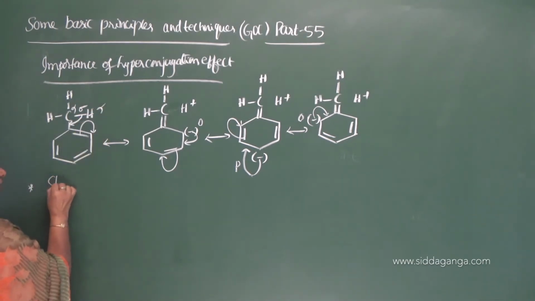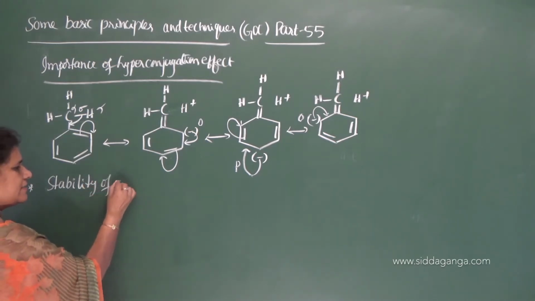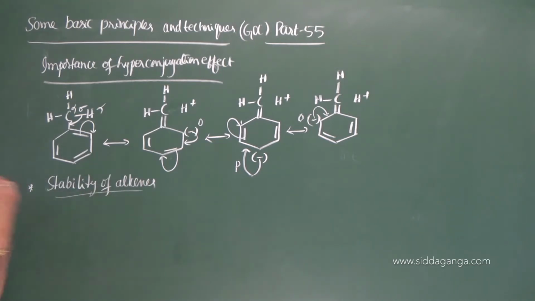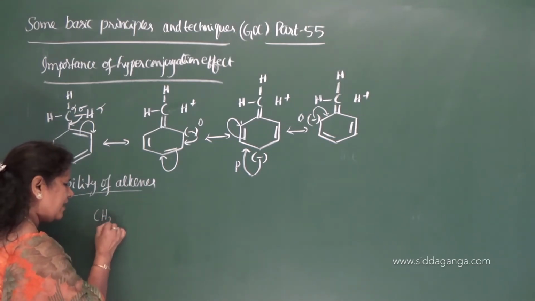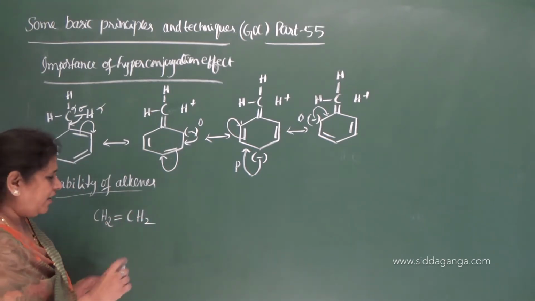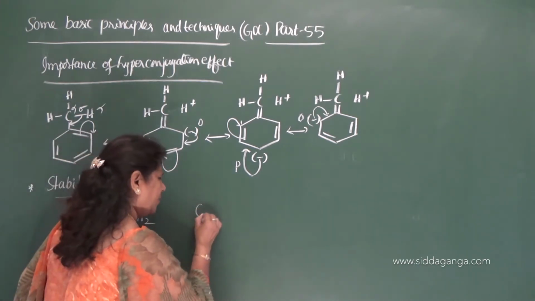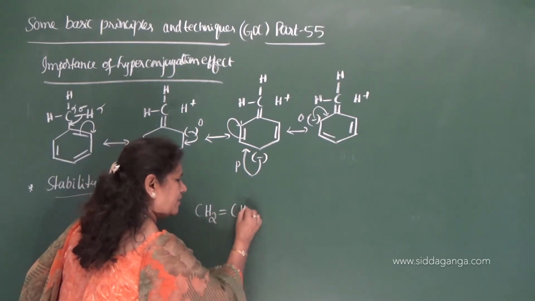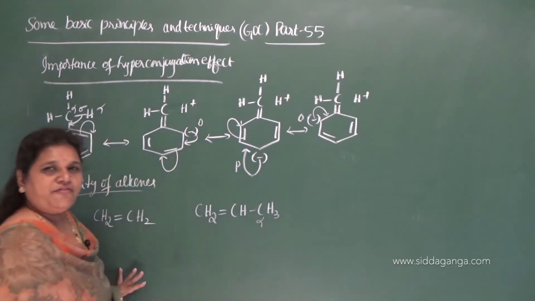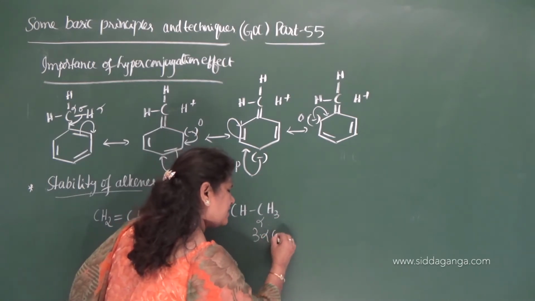it tells about the stability of alkenes. So let me give an alkene here, CH2 double bond CH2. It is nothing but ethene, correct? If one of the hydrogen atoms of ethene is replaced by a methyl group, what do you get? CH2 double bond CH3. And what is this carbon? Alpha carbon. How many alpha CH bonds are here? 3 alpha CH bonds are here.